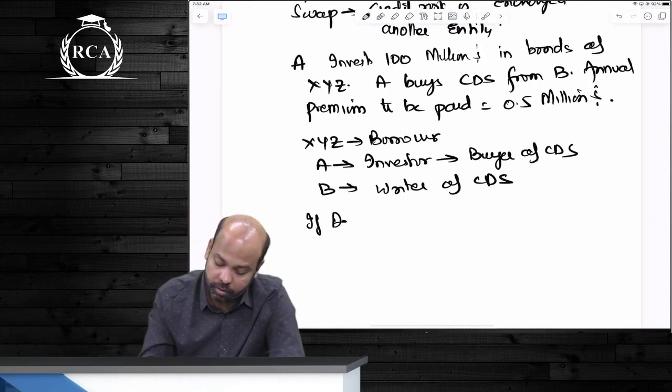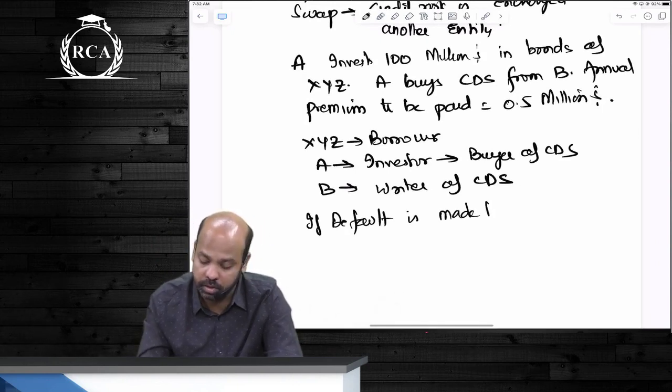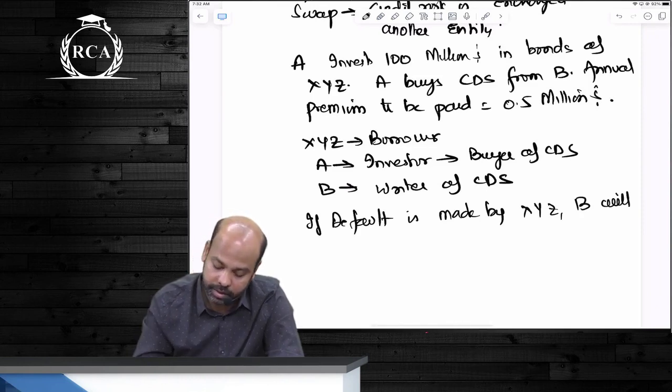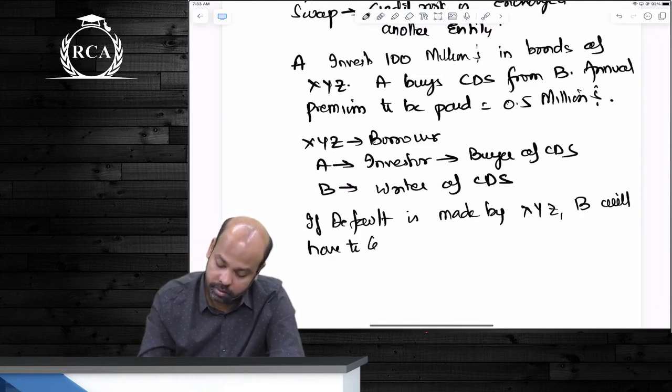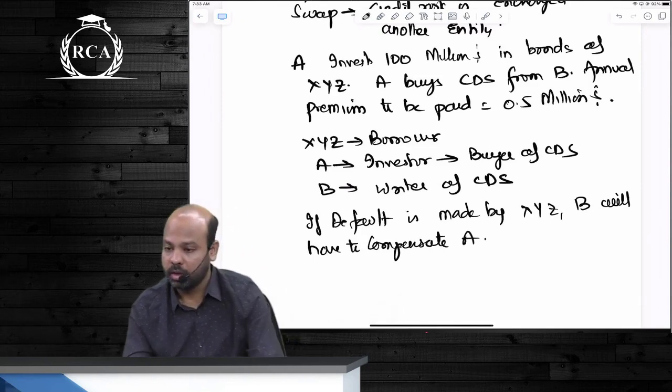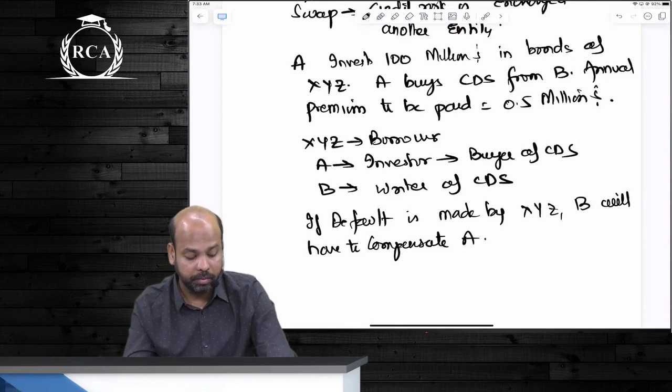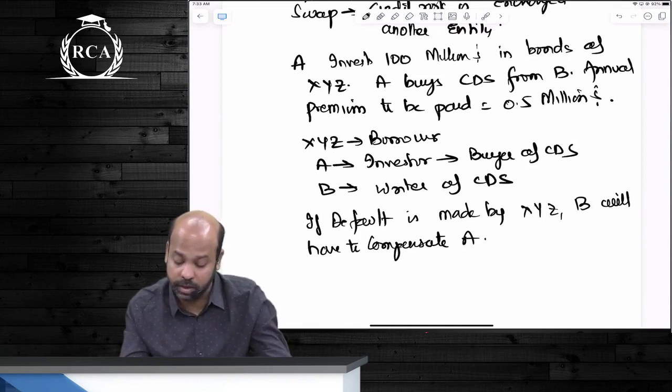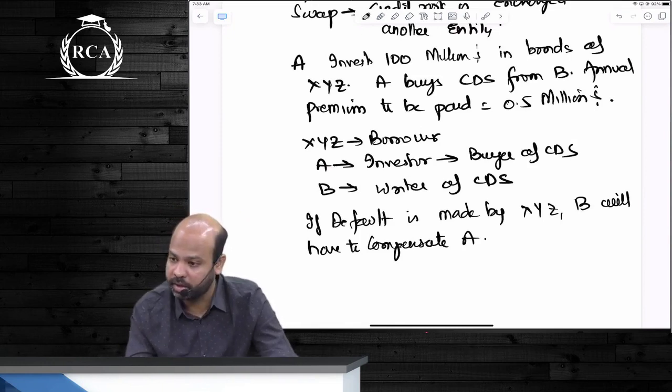So if default is made by XYZ, who will be liable to pay? B will have to compensate A. If there is a default made by XYZ, B will have to compensate A.